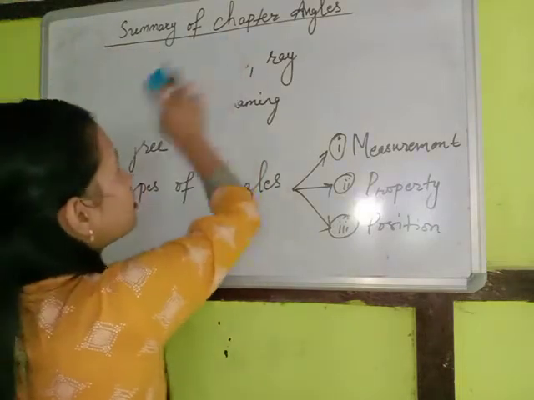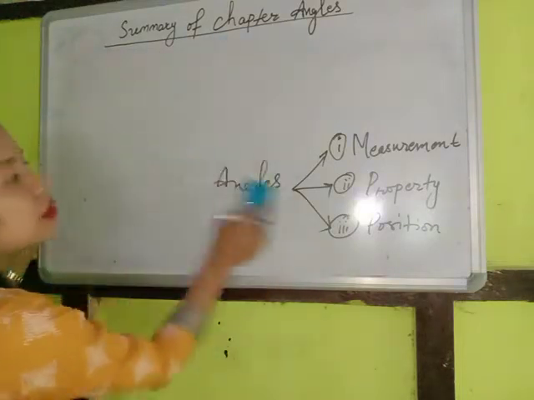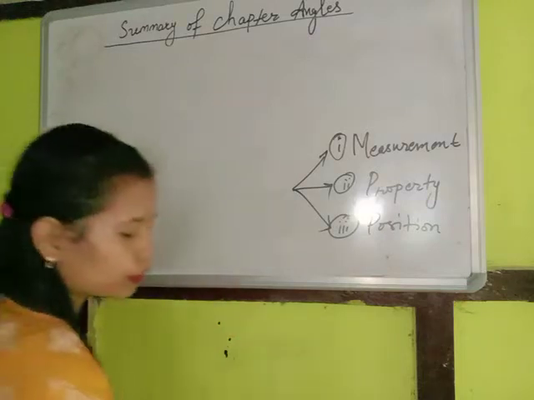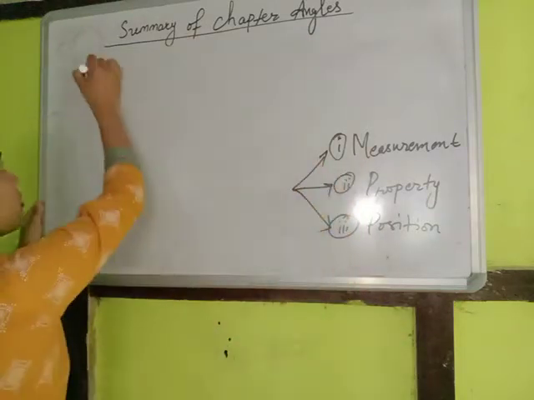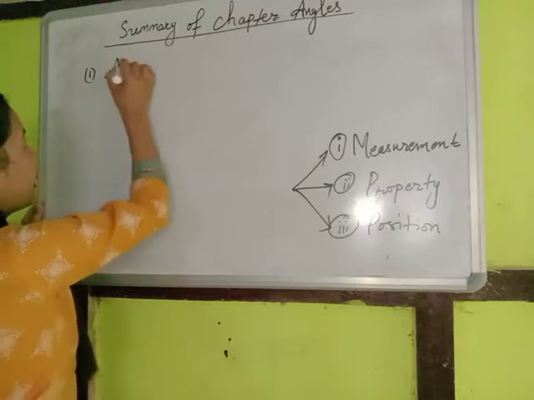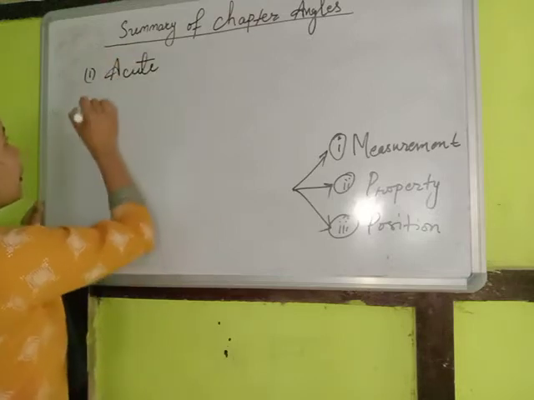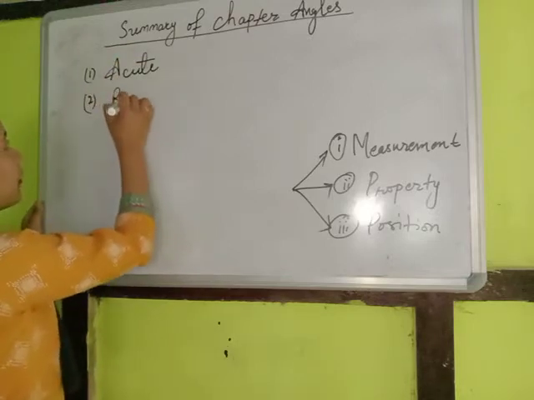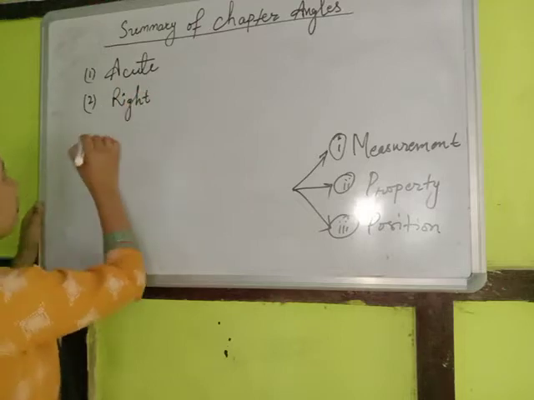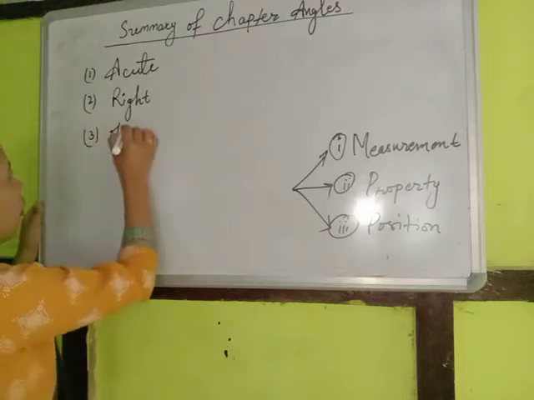Now I would like to discuss the types of angles based on the three categories. Okay, so first is based on measurement. We have various kinds of angles, right? We have acute angle, we have right angle, we have obtuse angle,